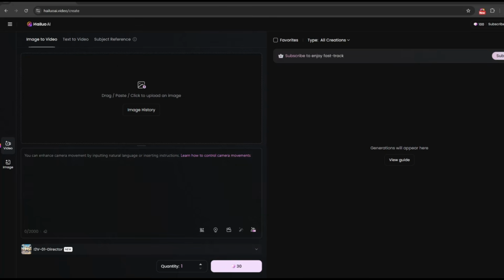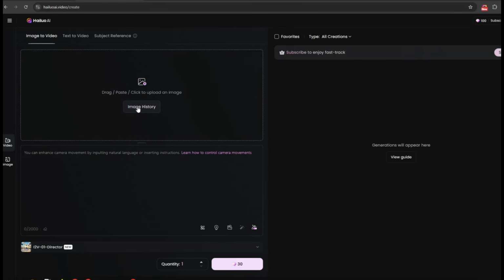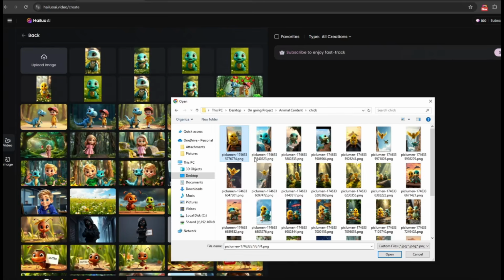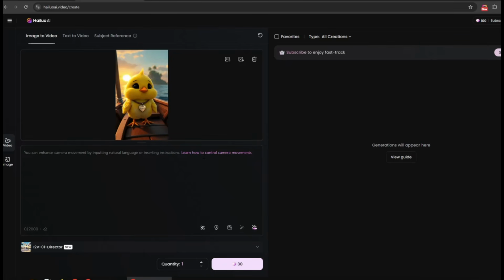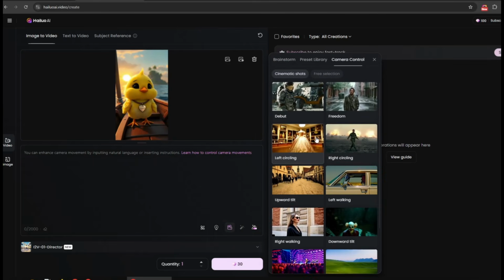Since we already have the images, I will click on Image to Video to proceed. After that, click here to upload the image. Click this button to specify the camera movements. You can test all of these camera movements and select the one that best suits your visuals. This will add a stunning cinematic effect to your video, making it more engaging and dynamic.